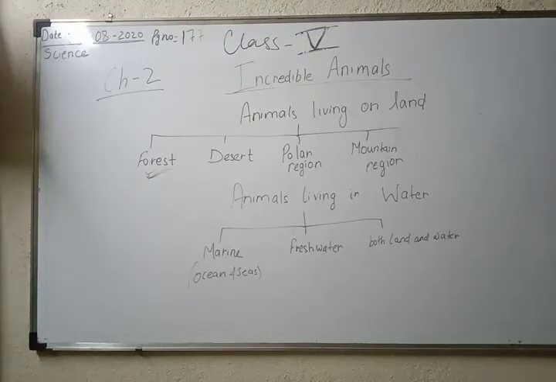But we all know the two main problems of the desert area: first is scarcity of water, and second is a very hot climate. So if the plant bears lots of leaves, it will require lots of water. To avoid this, all the plants found in the desert area have thorns only.